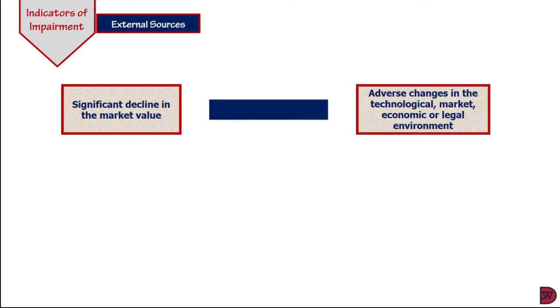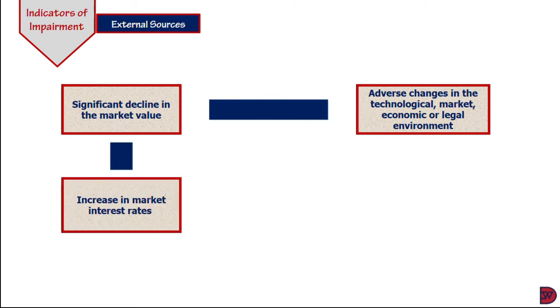The second will be the changes in the entity's environment. When there's a technological change, we have to measure whether the asset can meet up to the change that has occurred. It can be in the market, the certain demand and supply, whether the asset can produce to meet what the market is looking for. It can be that economic factors or the economic environment has changed. People's purchasing power has gone down, so they're not patronizing the services or the output of the product. And it also can be the legal environment. Certain laws have come into place whereby they might restrict operation of the assets.